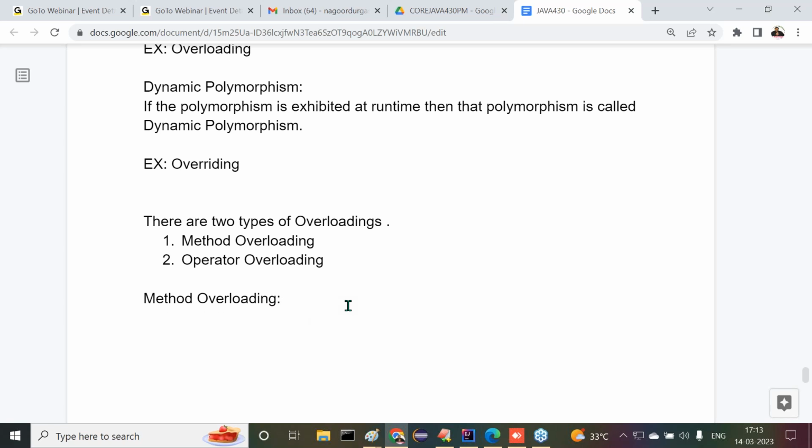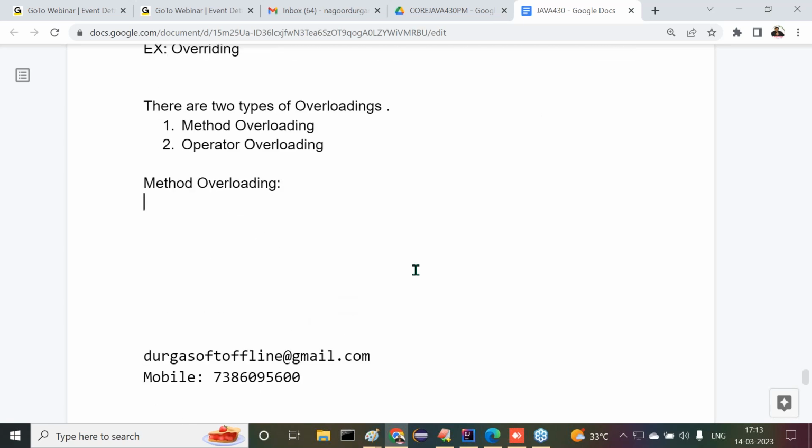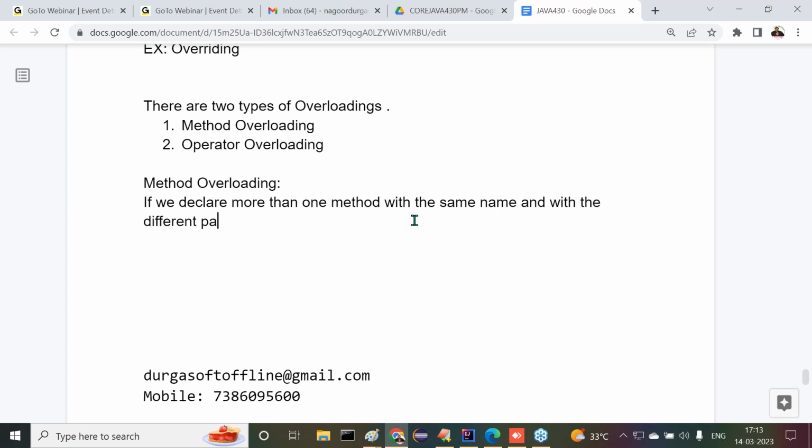First of all, what is the meaning of method overloading? If we declare more than one method with the same name and with a different parameter list, the method name is the same but with a different parameter list, then it is called method overloading. Now understand the definition here.